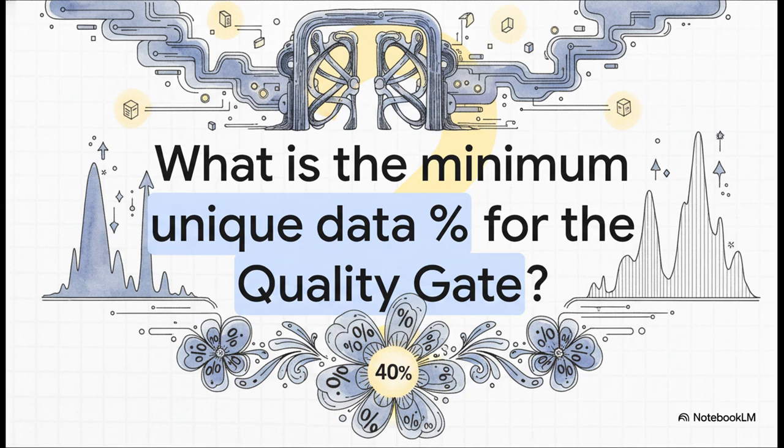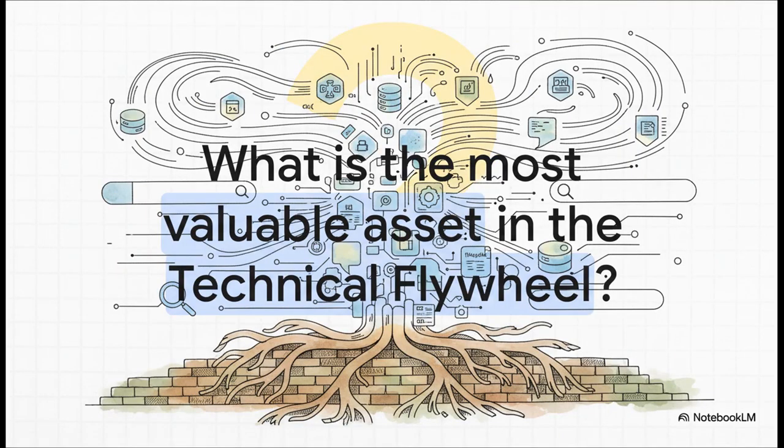Okay, question number 2. To pass that quality gate and stay on Google's good side, what is that minimum percentage of unique, dynamic data you need on every single page? Yep, that's right, it's 40%. Don't forget that one. And for our final question, in that 3-part technical flywheel we talked about, which component is the most valuable asset? The one that really creates that competitive moat? It's the structured data source. Remember, that proprietary database is everything.